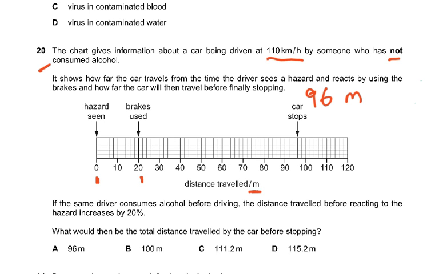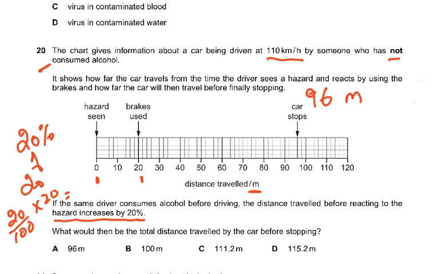Now let's look at the question. The question is a little confusing. If the same driver consumes alcohol before driving, the distance traveled before reacting to the hazard increases by 20%. So what is 20% of 20? Simple maths, 20 over 100 into 20. So this is equal to 4. So the brakes will be used at 24. Hazard seen at 0, brakes will be used at 24. So it will stop here at 96 plus 4, which is 100 meters.